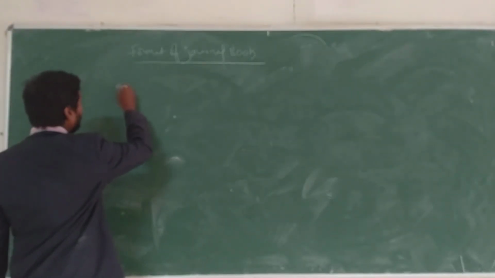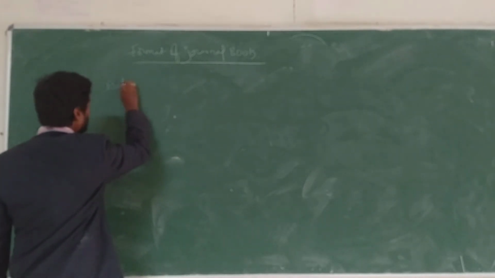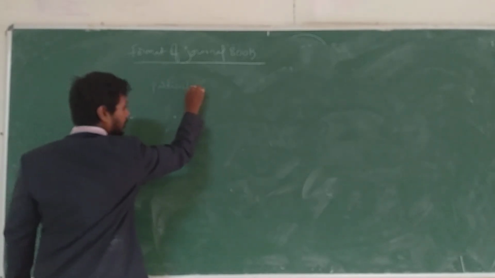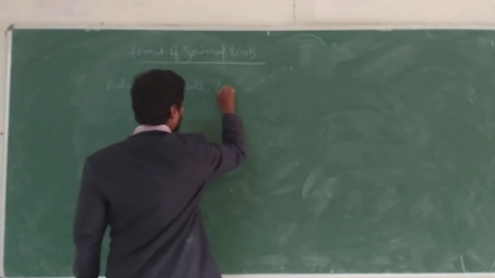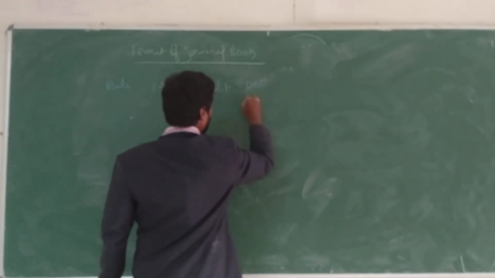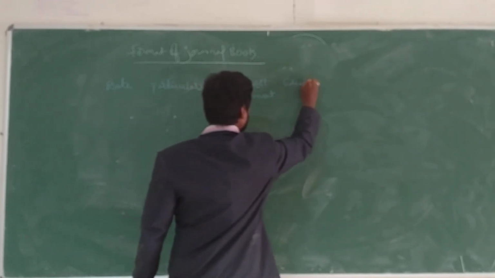First one, date, particulars, LF, debit amount, credit amount.